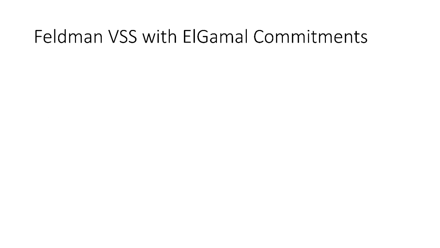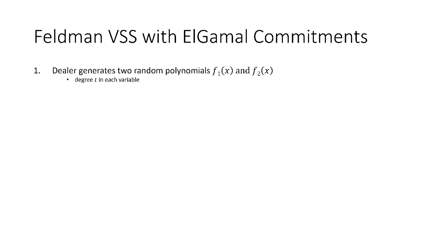And so our protocol looks approximately as follows. Let's say that we want to first start with the traditional setting, meaning that the protocol that I will now show you will be in the round-based setting where parties participate in multiple rounds. Okay, so the first step is that we have the dealer generate 2 random polynomials f1 and f2 with degree t in each variable, and let's say that f1 looks approximately like this and f2 looks like this. Note that in f1 the first coefficient a0 actually encodes the secret s.